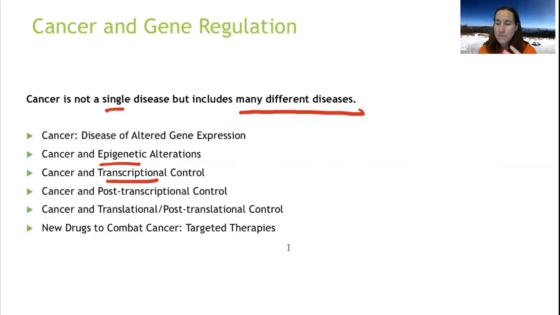Well, if we are messing with an activator that's going to turn on the transcription and we create more of that activator, that's messing with the transcriptional control. We're turning it on more than it needed to be turned on. And post-transcription, what if we are shorting the lifespan of a protein that we need to regulate cancer, and we're cutting it short when it should have been longer?